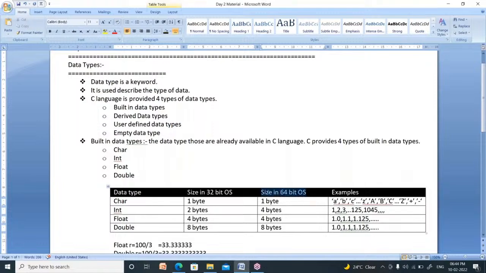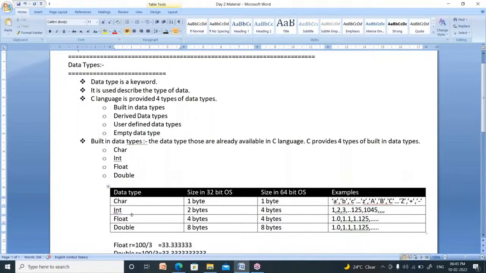Recently, our systems have 64-bit operating systems, while some old systems have only 32-bit. The size of character in a 32-bit operating system is 1 byte. In a 64-bit operating system also 1 byte.